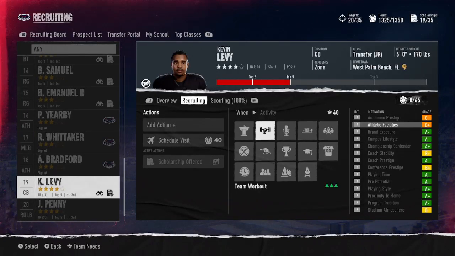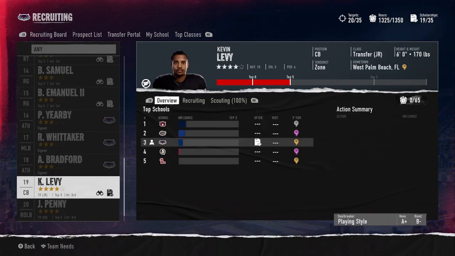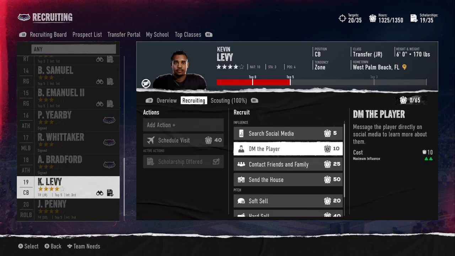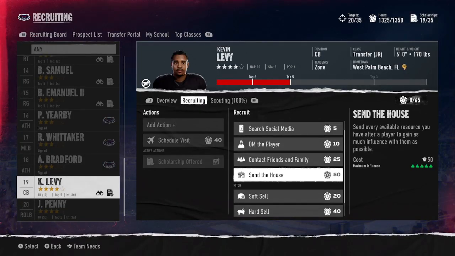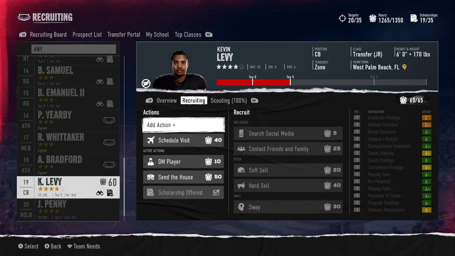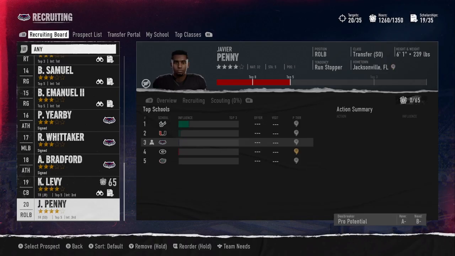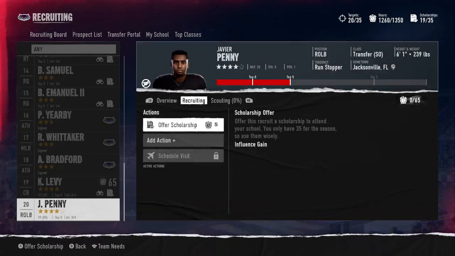So let's see what we got available to us as far as the visit is concerned. Send the house on the player. Max out everything. There we go. All right, so we maxed out everything for Levy. Let's see what Penny has.